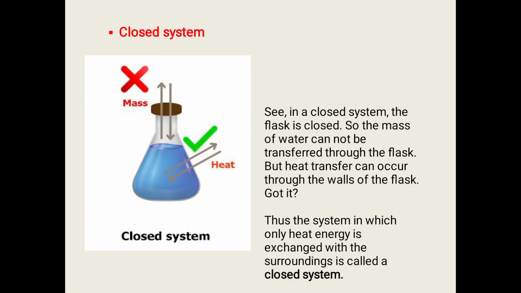Closed system. In this picture we can see the heat is exchanging but the mass is not exchanging. In a closed system the flask is closed, so the mass of water cannot be transferred through the flask, but heat transfer can occur through the walls of the flask. So a system in which only heat energy is exchanged with the surroundings is called a closed system.